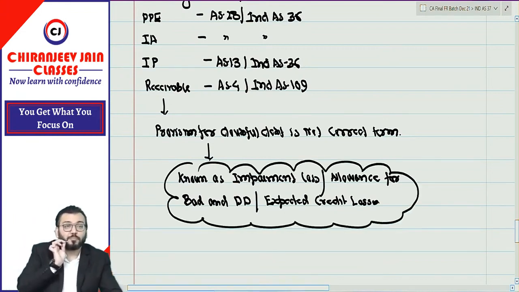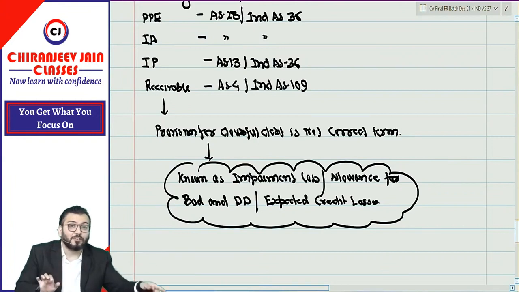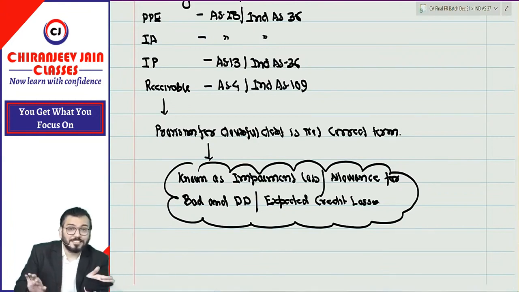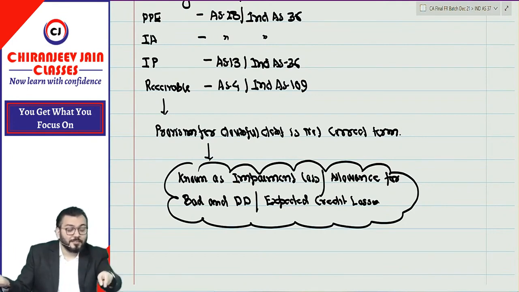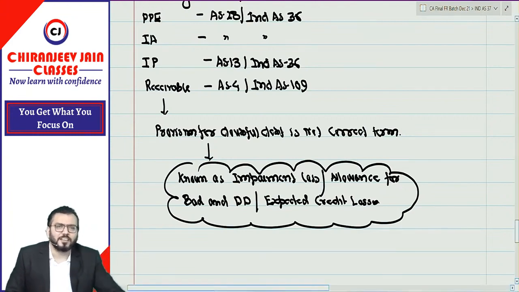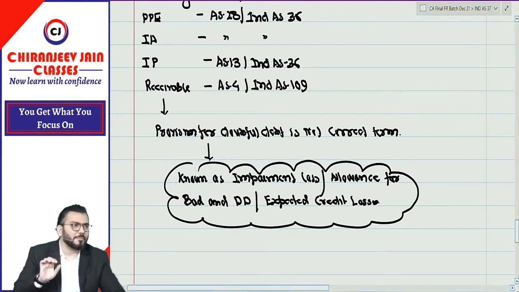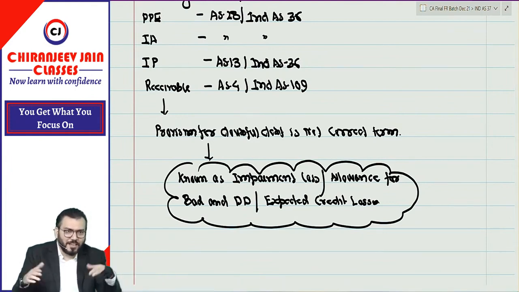Whenever I say provision, it means AS 29 or Ind AS 37. It is not covered in other Ind AS. So provisions are liabilities, but contingent liabilities are not liabilities, because they will not satisfy the definition of liability. We need to understand the meaning of liability also. Correct? So now can we come to CA Final?